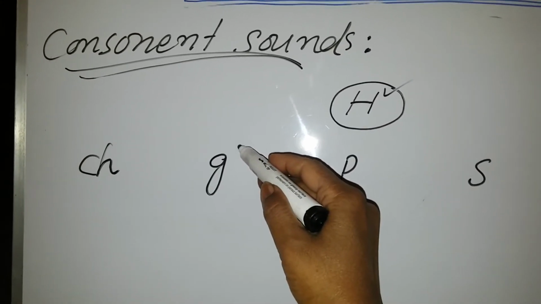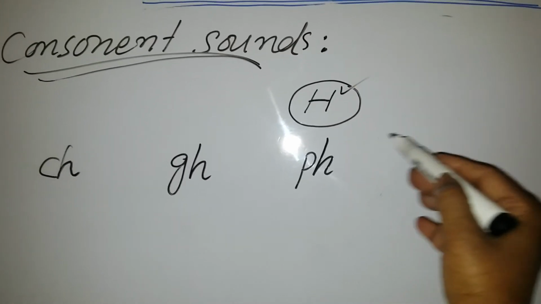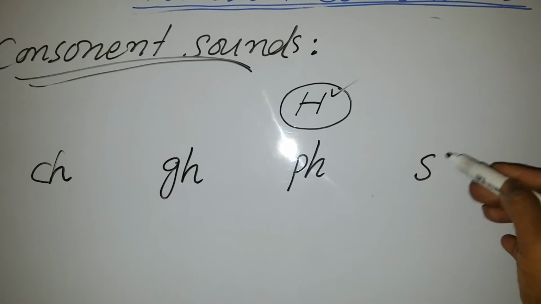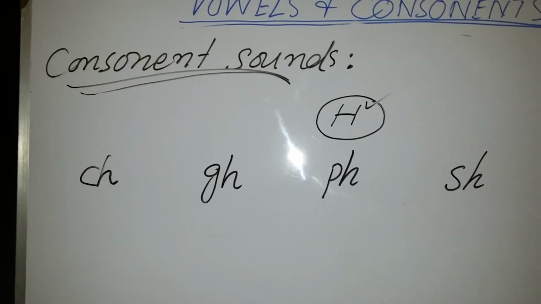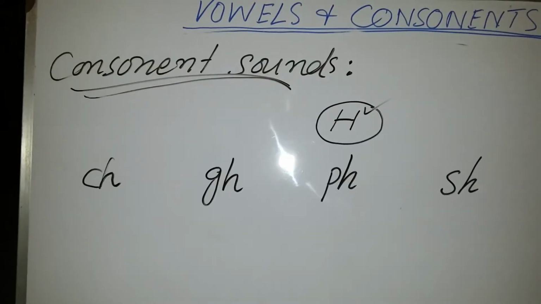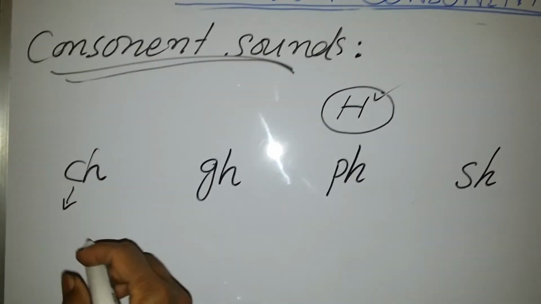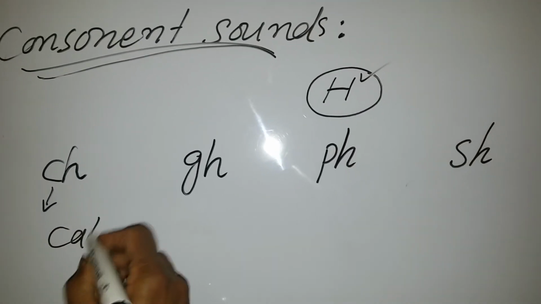When we put H after G, it will give you another sound. When we put H after P, it will give another sound. When we put H after S, it will give you another sound. For example, if we write a word with the help of C, it will give you the sound of catch.